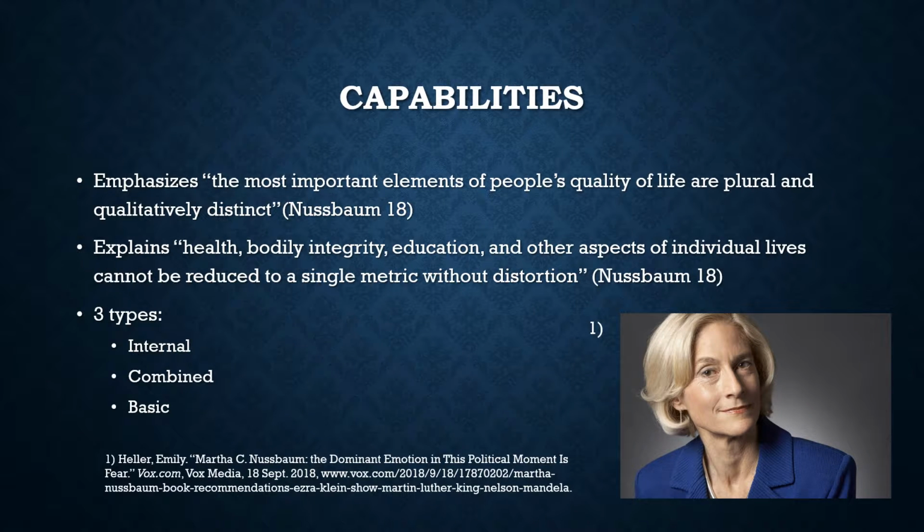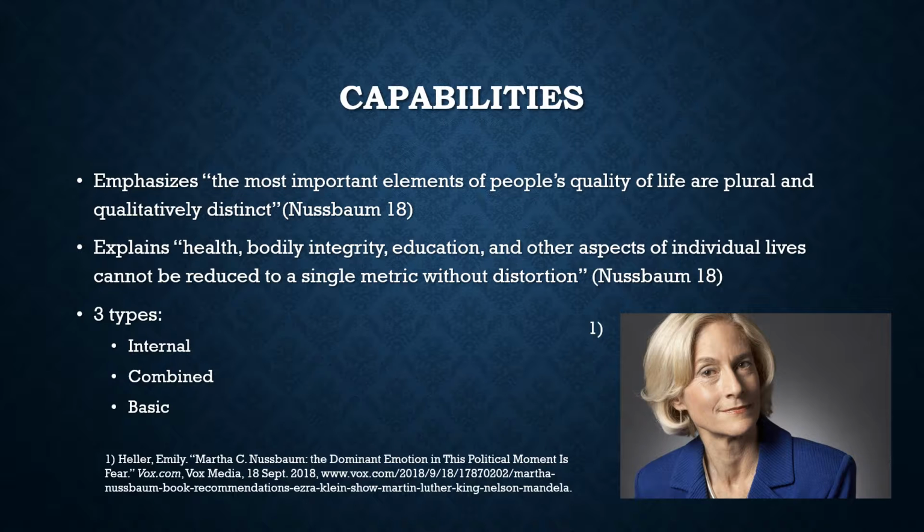There is an alternative to both absolute and relative measurements of poverty that many would argue to be better, known as a quasi-relative measurement. This form of measurement focuses primarily on factoring in capabilities. Martha Nussbaum, a major author on poverty, wrote in her book Creating Capabilities: The Human Development Approach, that capabilities are used to emphasize that the most important elements of people's quality of life are plural and qualitatively distinct.